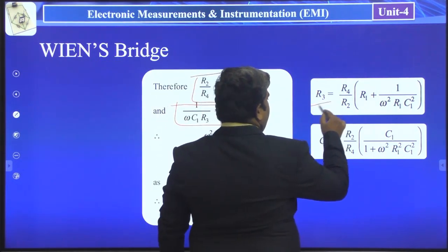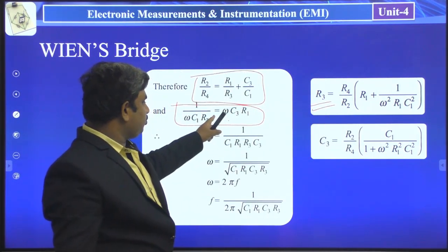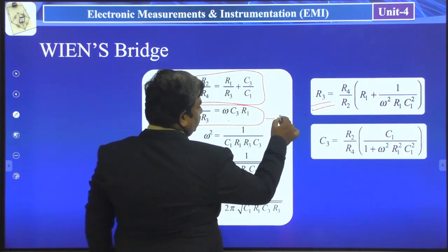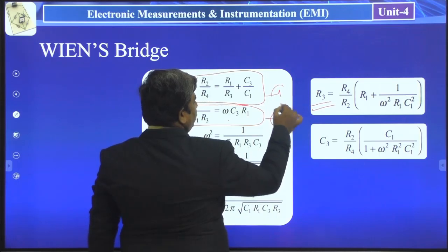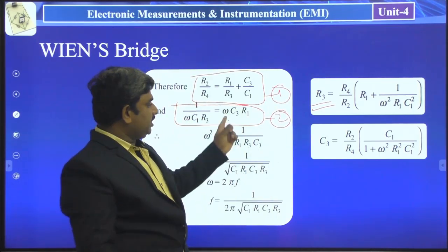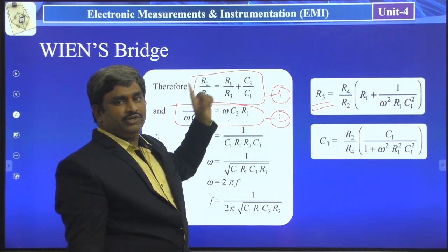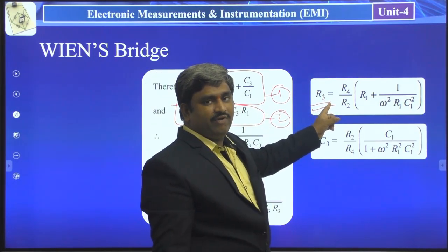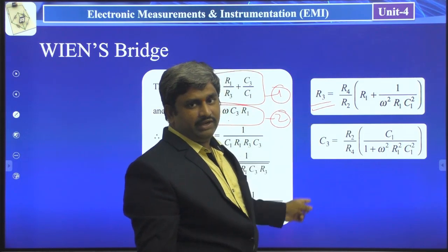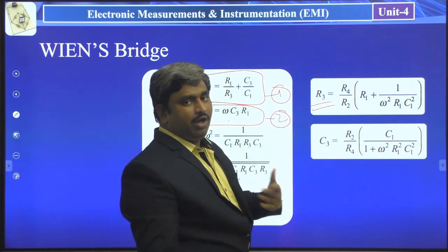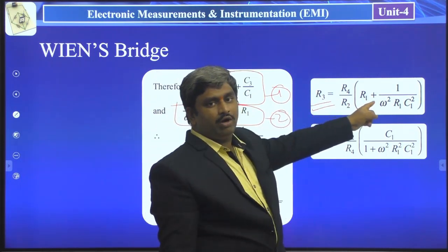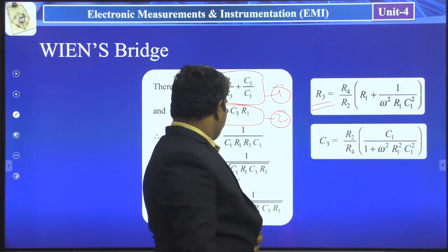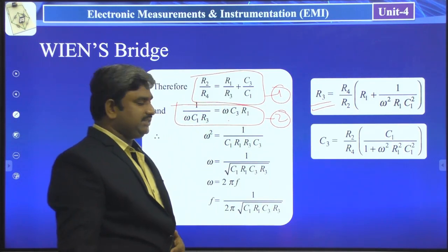For measuring R3, you have to substitute the second expression into the first expression. After substituting, you will find the value of R3. You have to derive this part in your notebook. So finally we got the R3 value like this, and we got the C3 value like this. So finally we got R3 and C3.